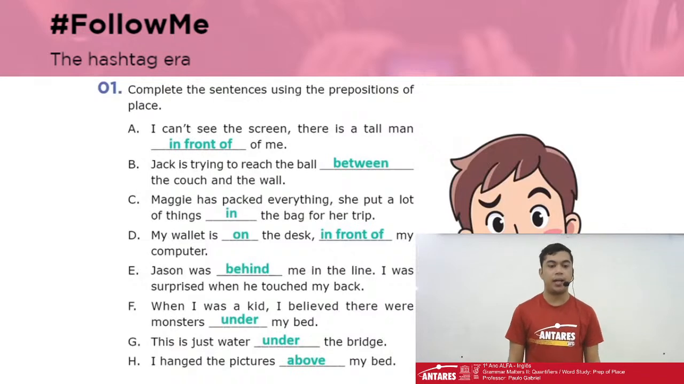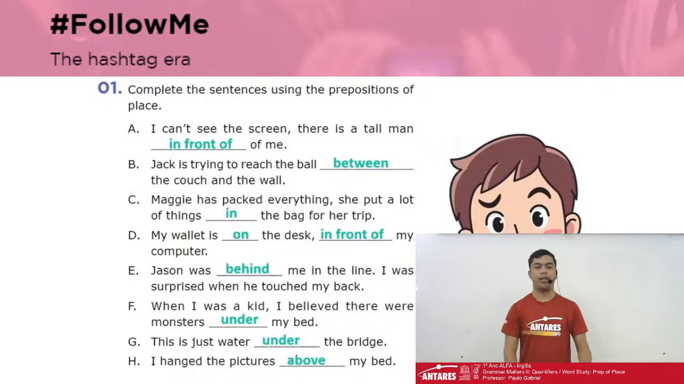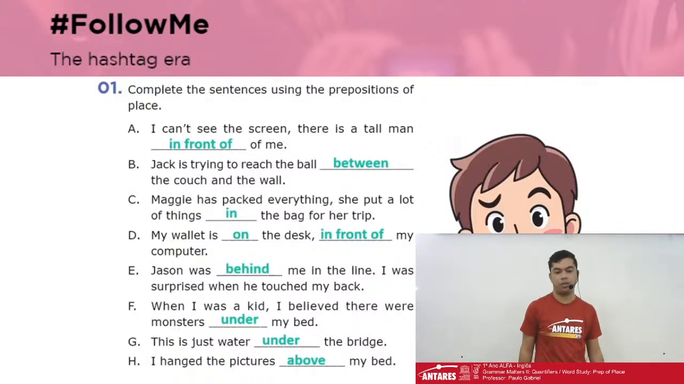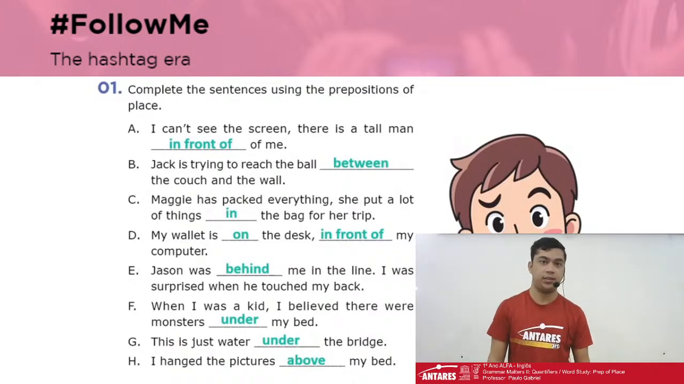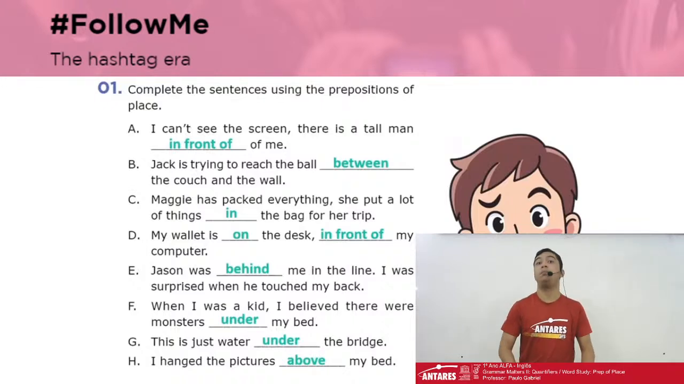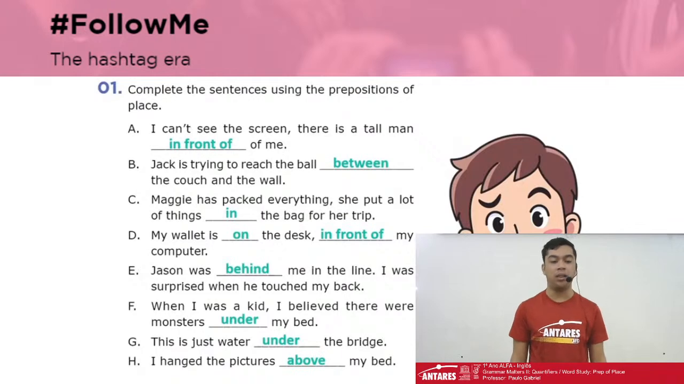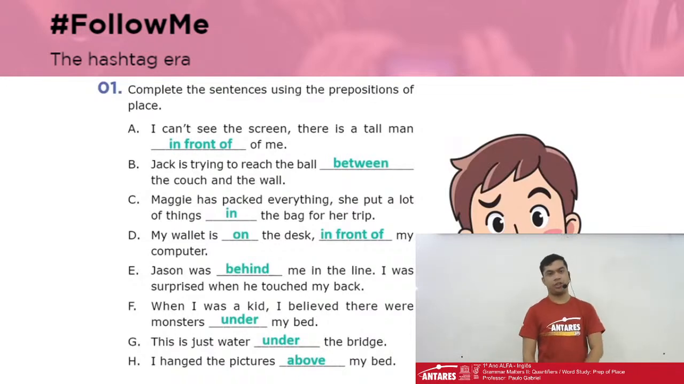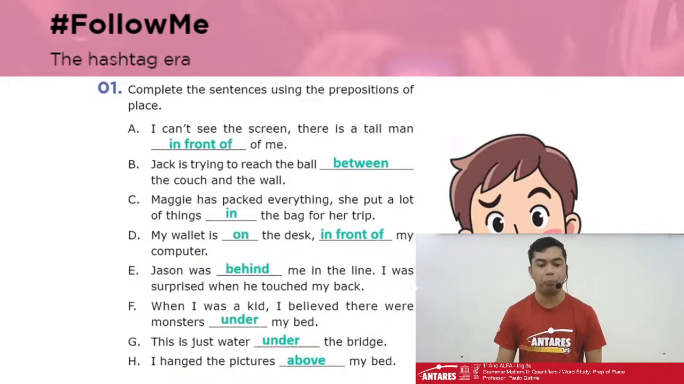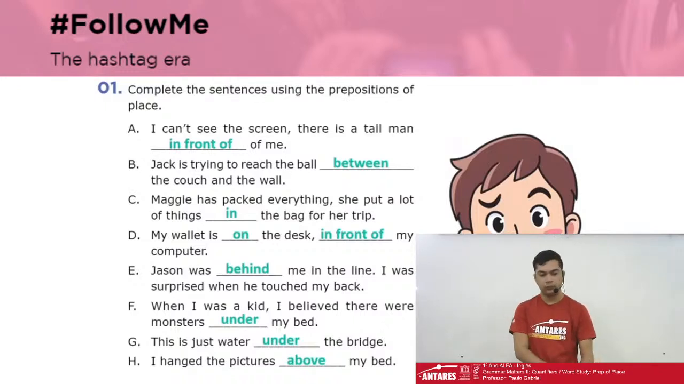Letter B, Jack is trying to reach the ball between the couch and the wall. So there is a couch and there is the wall between which Jack is trying to reach the ball. There are two things, the wall and the couch, so that's the reason why we use between. If there were more things, we would use among. Letter C, Maggie has packed everything. She put a lot of things in the bag for her trip.